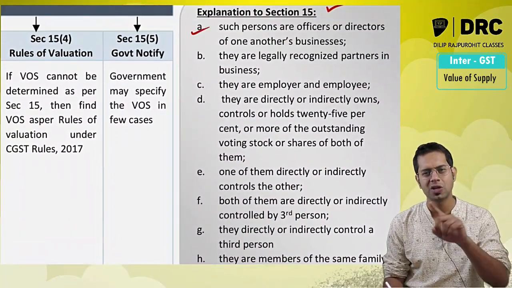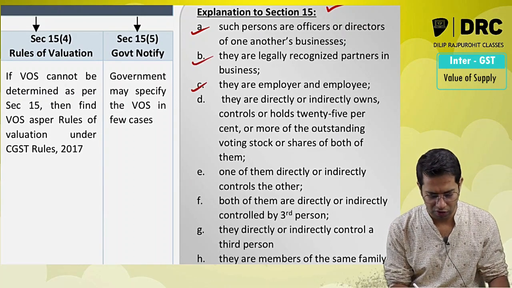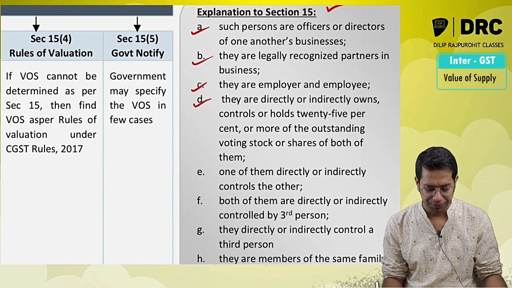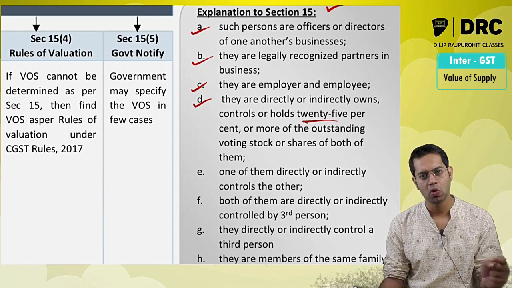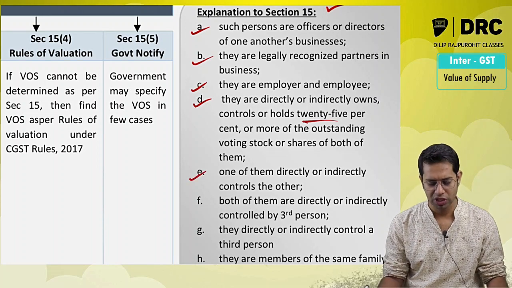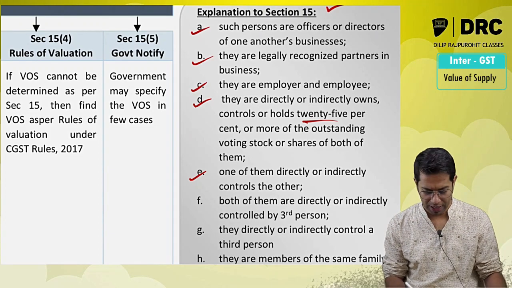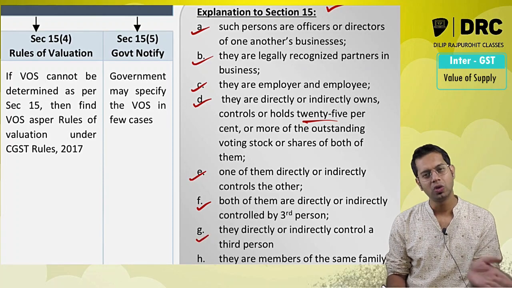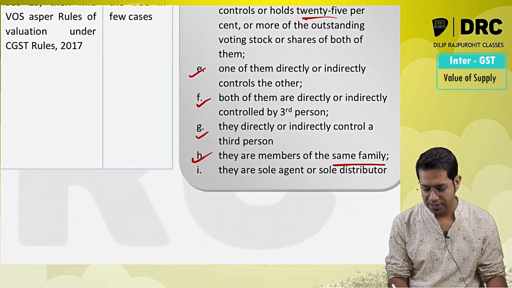If you are officers or directors of one another's business, or if you are legally recognized as partners of a partnership firm, an employer and employee are treated as relatives. Then if you are directly or indirectly controlling 25% or more of the voting rights or shares of a company, if one of them is directly or indirectly controlled by the other, if both of them are controlled by a third person, or if both of them are controlling some third person, and if they are members of the same family.